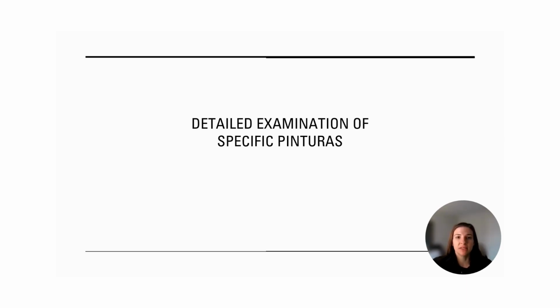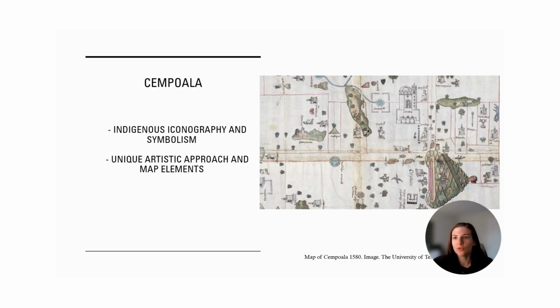Here are some detailed examinations of specific pinturas. For example, the pintura of Zempoala is full of indigenous iconography. It shows a large mountain with a head on top, symbolizing the founding of Teutonic associated with the indigenous group native to Zempoala. The local Nahua ruler is shown wearing ornate headgear and a cloak, while the Atami natives are dressed in hides. A Spanish official is seen sitting in a folding chair.